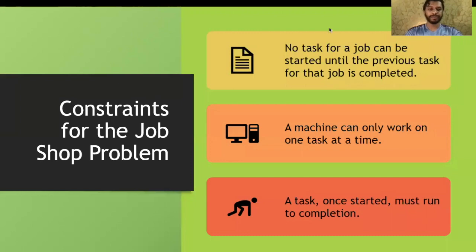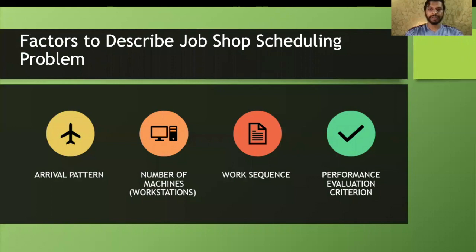So now let us look at the constraints for the job shop problem. We will just quickly run through these. So no task for a job can be started until the previous task for the job is completed. A machine can work only on one task at a time. A task once started must run to completion. The factors that define the job shop scheduling problem: the arrival pattern, number of machines, work sequence, and the performance evaluation criteria.